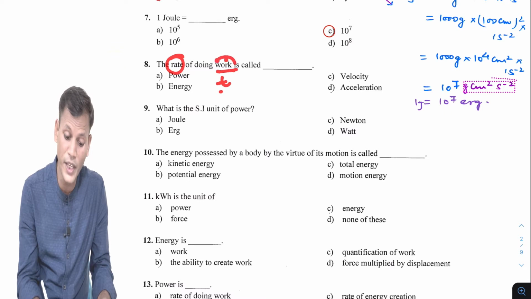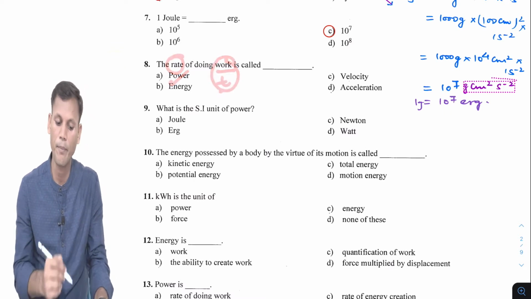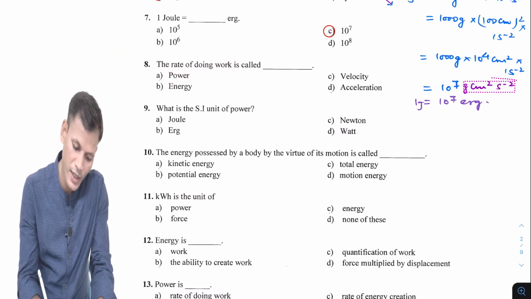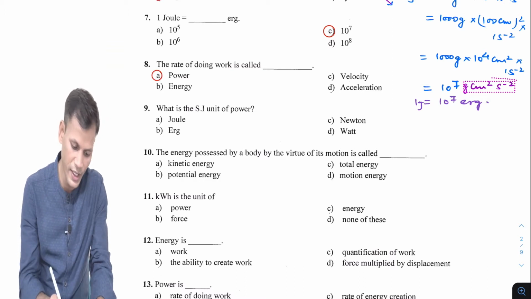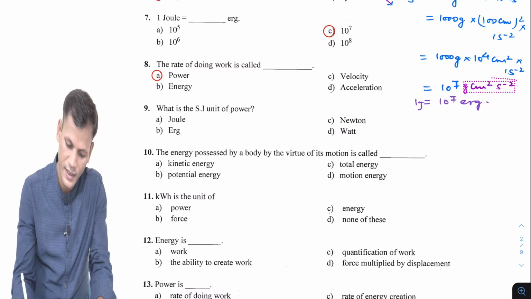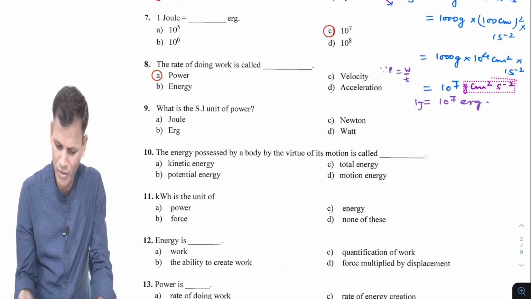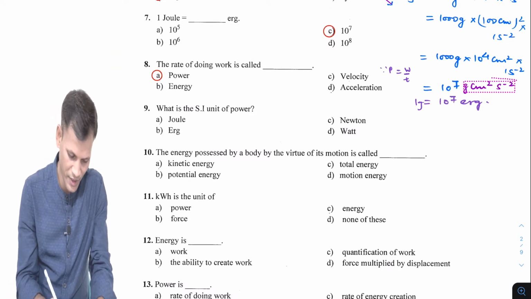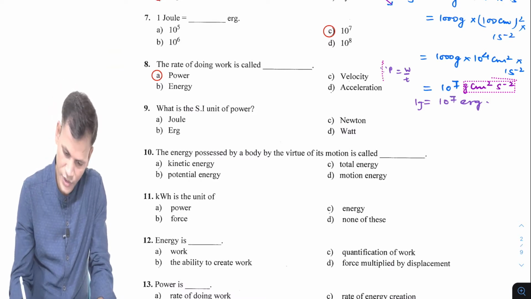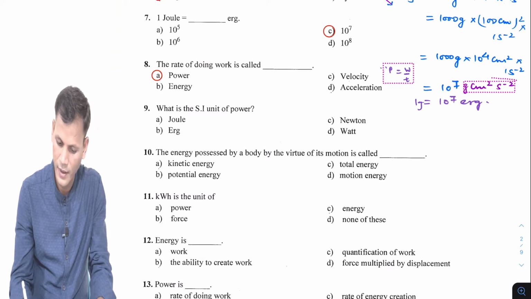So work done per unit time is of course power. What is the power? Rate of doing work. We can write here, since power is work done upon time.